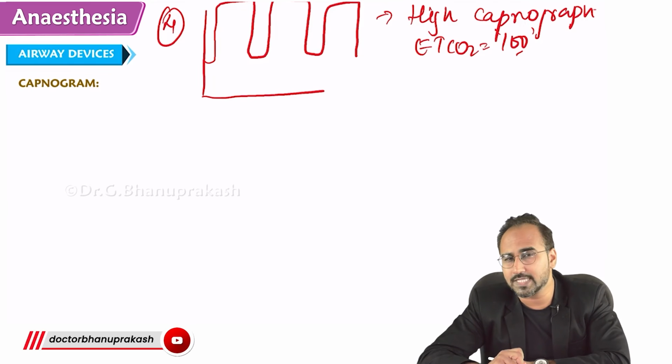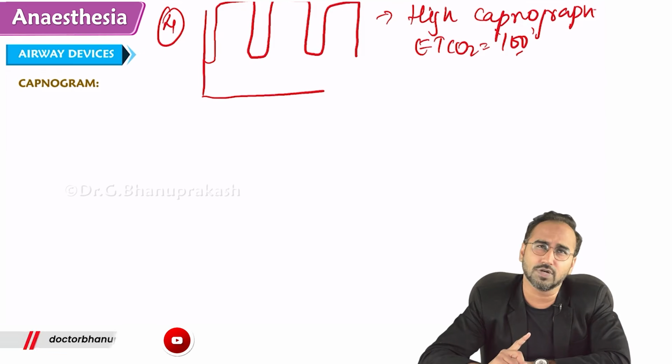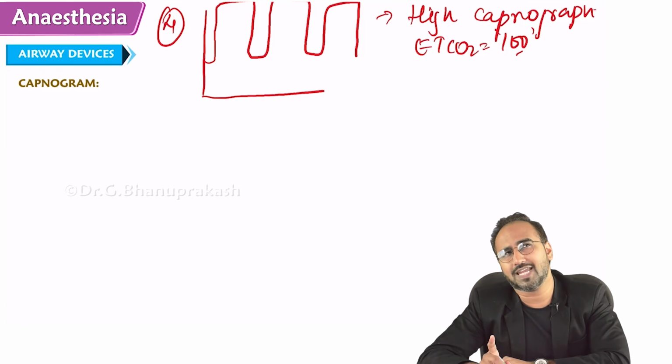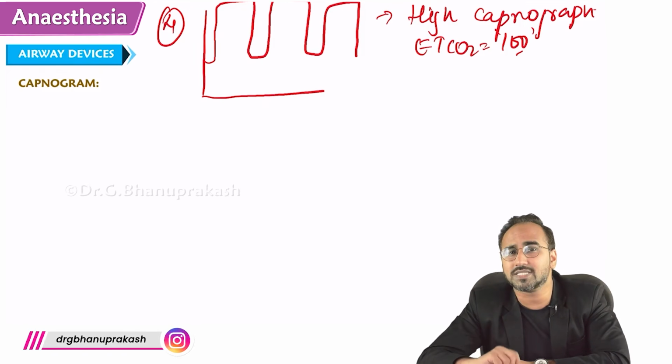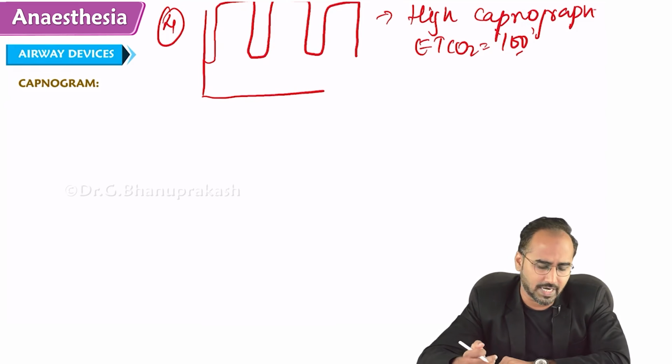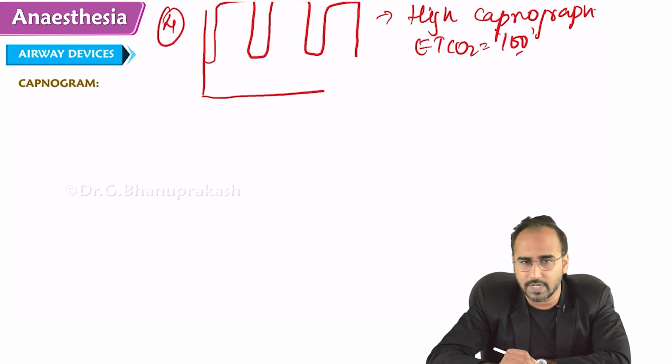Why, sir, in a closed breathing circuit might you get this kind of pattern? Come on. The heart of the closed circuit is soda lime. If soda lime is there, carbon dioxide will be absorbed and a normal capnograph will come. But if I use exhausted soda lime, will the carbon dioxide be absorbed? No. If the carbon dioxide is not absorbed, the patient re-inhales his own carbon dioxide and his EtCO2 value will be high.